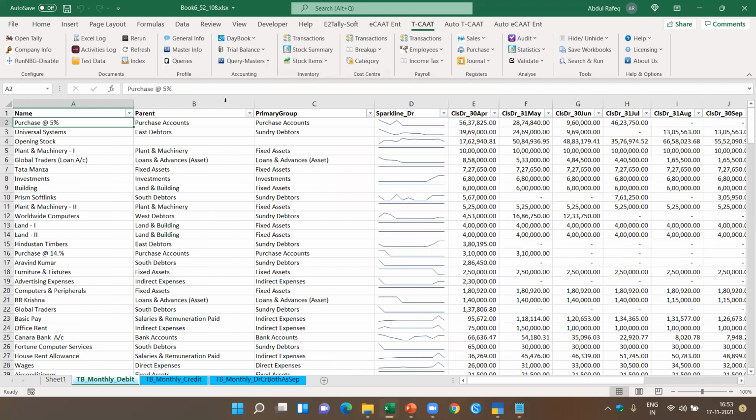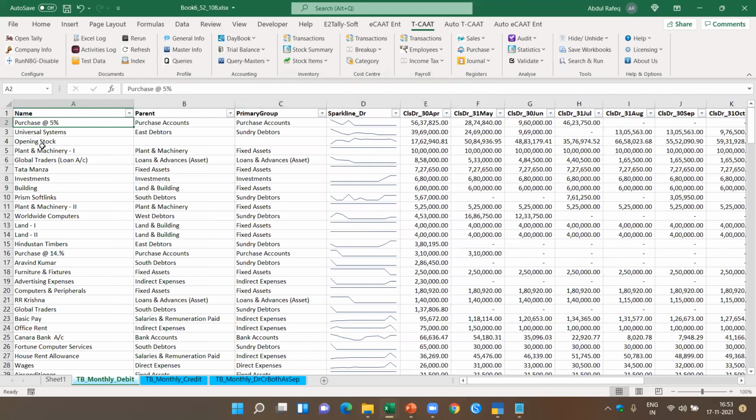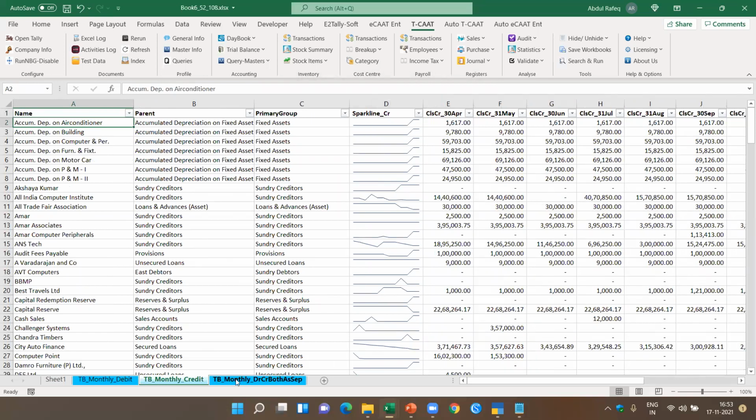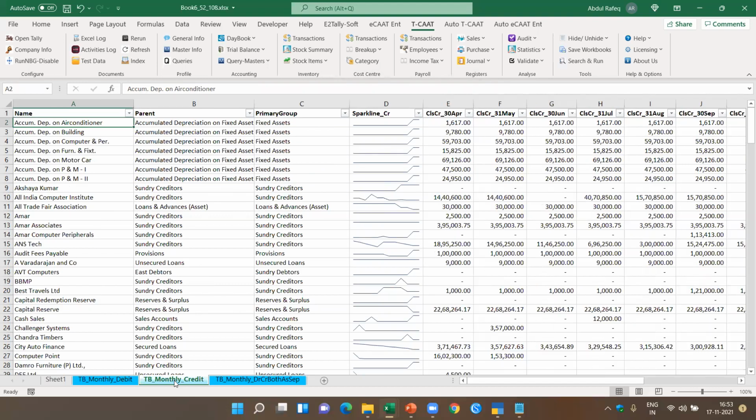So you see here, from the trial balance, I've got all these debit balances. It gives me the spark line for each of them. Then I've got the credit balances separately. Not only that, accounts which have both debit and credit balances are analyzed separately. Just imagine the type of analysis you can do just by walking through this.